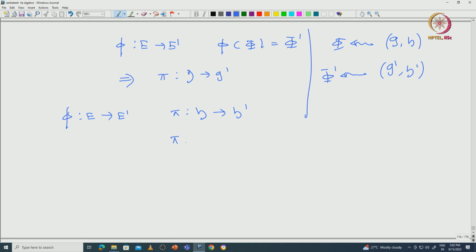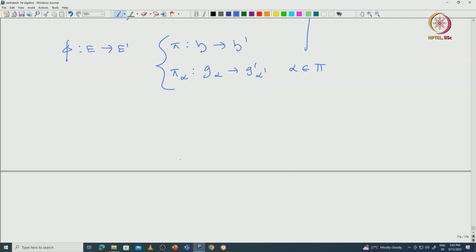So, then we have chosen some isomorphism between G alpha and G dash alpha dash, because both of them are one dimensional for each alpha in pi, and then using these maps we actually constructed an isomorphism from G to G dash. The way we did, we first constructed this semi-simple Lie algebra G direct sum G dash, and then we defined an appropriate subalgebra of this G direct sum G dash, which we called capital D, which duplicates this diagonal embedding of G inside G direct sum G dash, G direct sum G.